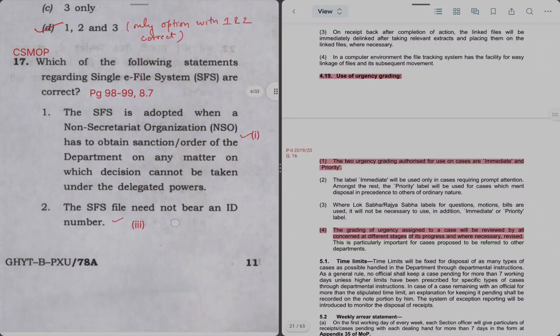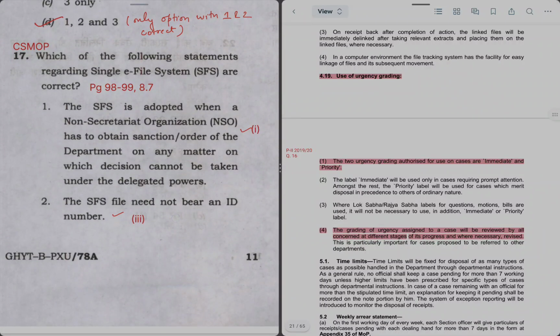Next question is again on CSMOP. Which of the following statements regarding single e-file system are correct? So on page number 98-99 in para 8.7 you can find the paragraph on e-file system, single e-file systems. So it is basically more or less similar to the physical single file system, which is SFS. So as per that, SFS is adopted when a non-secretariat organization has to obtain sanction of the department on any matter on which a decision cannot be taken under the delegated powers.